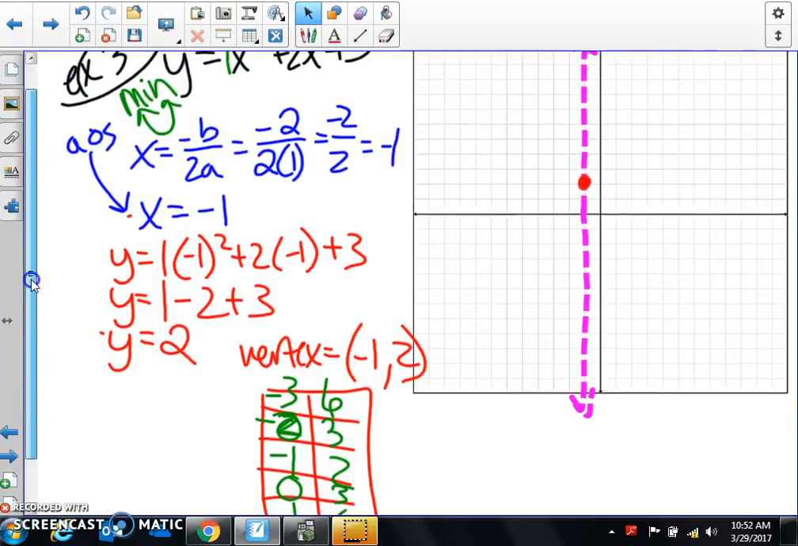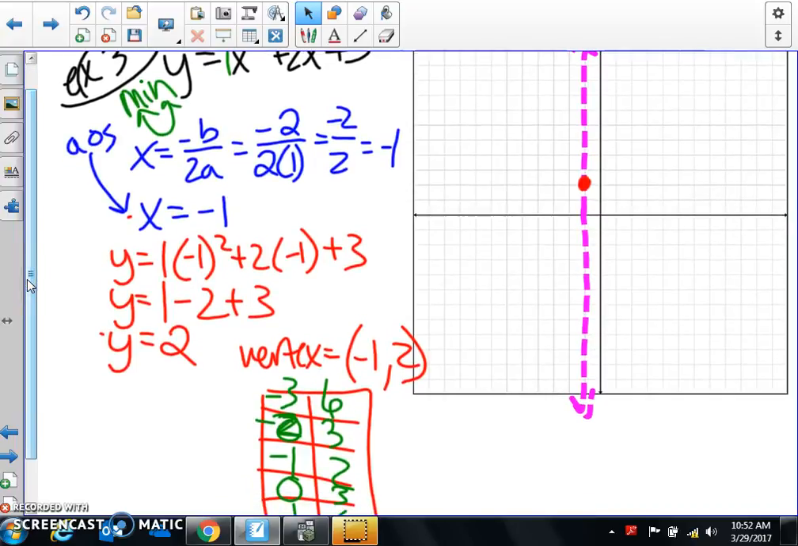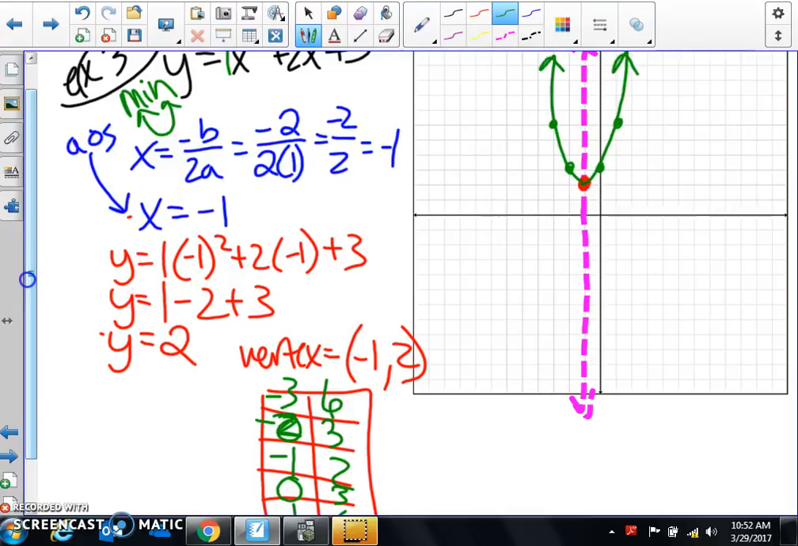And once again, now I can just go ahead and plot. So negative 3, positive 6. Negative 2, 3. And then I can honestly just go like this and U it out. That's it.